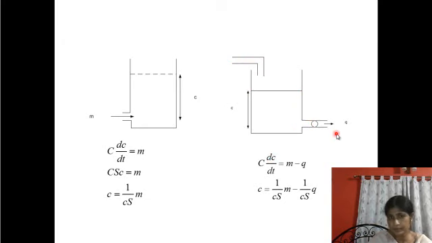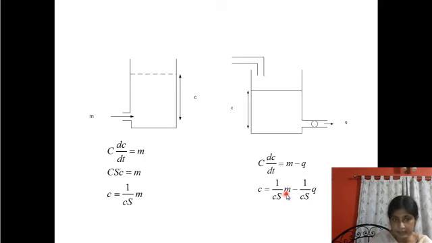So this is m and this is q. For steady state, C dc/dt must be equal to m minus q. So again, from here we can say the level c, that is the potential value c, is equal to 1 by Cs.